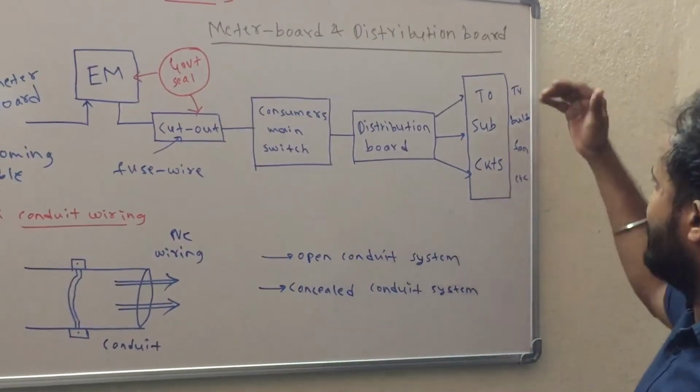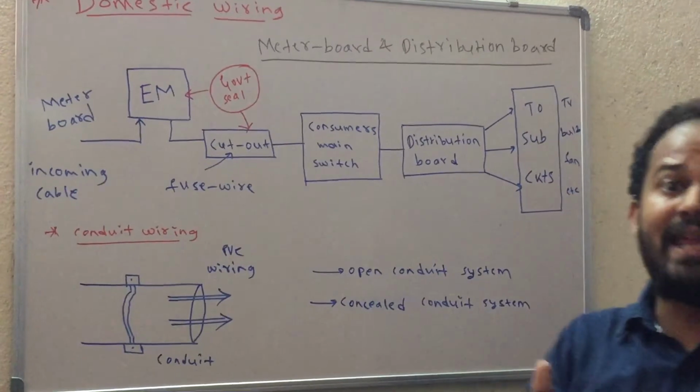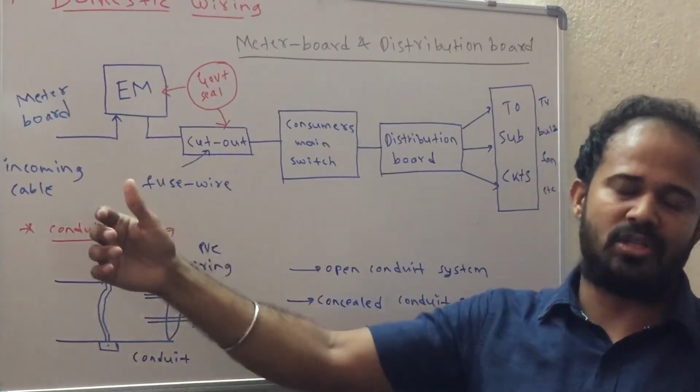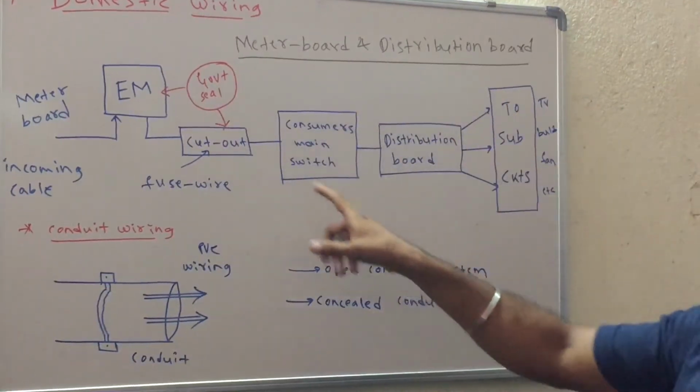Okay. And as you might already be aware, these loads or sub-circuits will be connected in parallel. The general connection will be in parallel. So this is all about the meter board and distribution board.